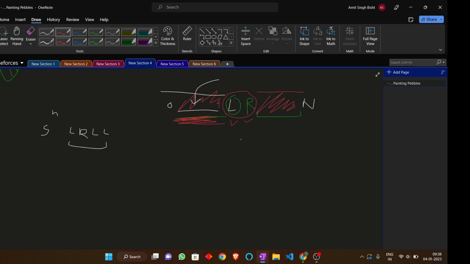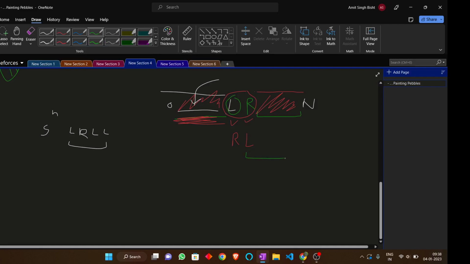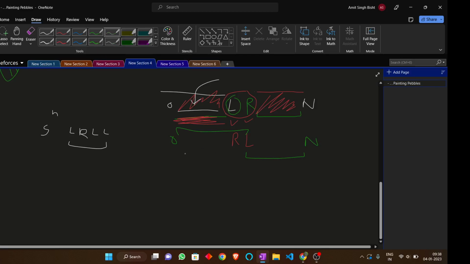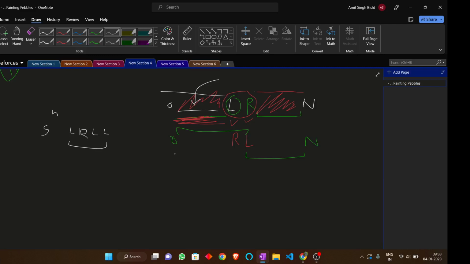If we swap L and R, then this becomes R and L, and in this case R illuminates from here to here, and L illuminates this part. So the whole string should be illuminated. So this is the case we are trying to find.